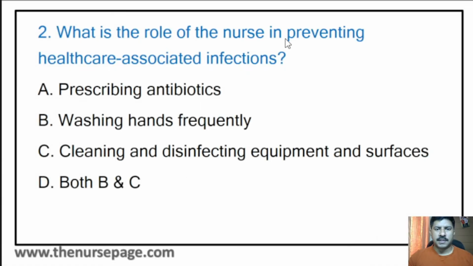What is the role of a nurse in preventing healthcare associated infections? Prescribing antibiotics, washing hands frequently, cleaning and disinfecting equipment and surfaces. And option D is both B and C. The correct answer is option D, that is both option B and C: washing hands frequently, and cleaning and disinfecting equipment and surfaces.